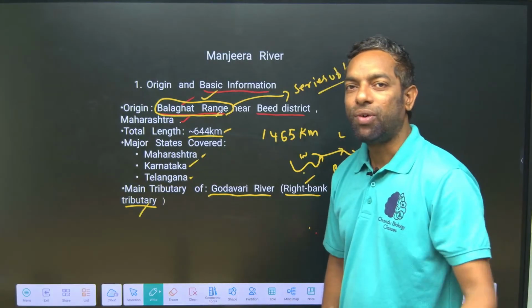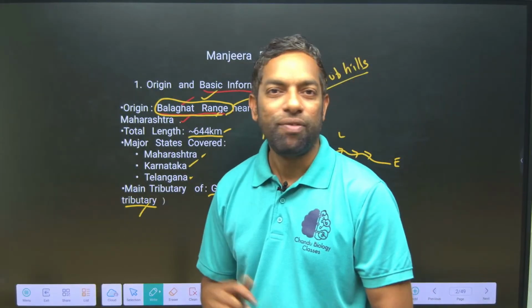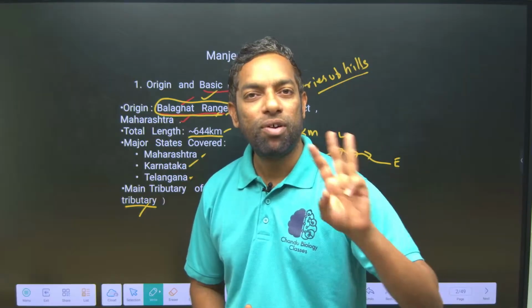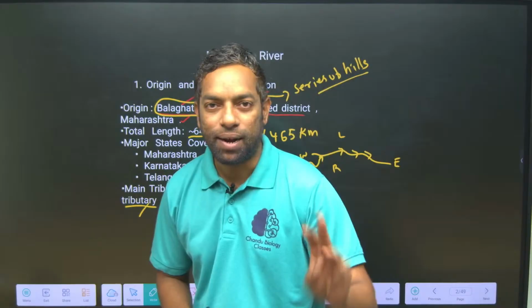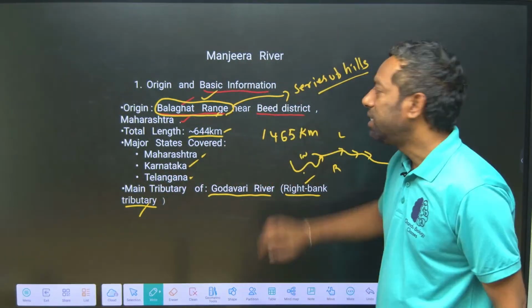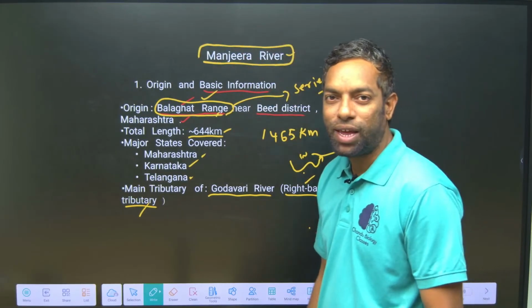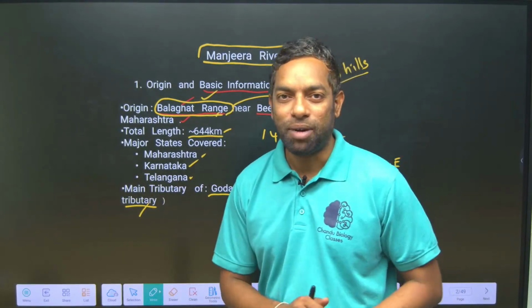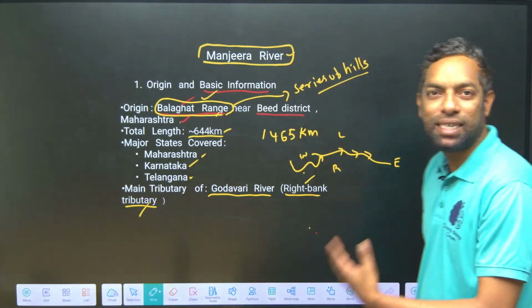The Manjira, a right bank tributary of the Godavari, originates in the Balaghat range, Maharashtra. It flows through 3 states: Maharashtra, Karnataka and Telangana. I hope you understand about the Manjira River. It is the major source of drinking water in Hyderabad.